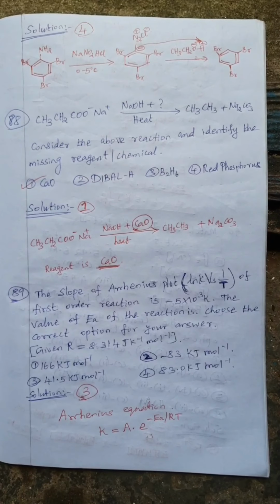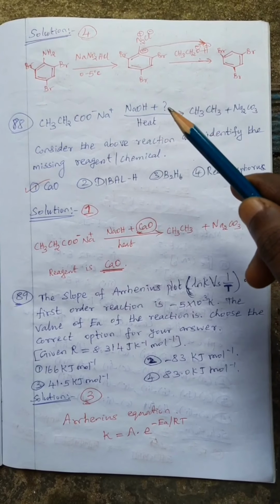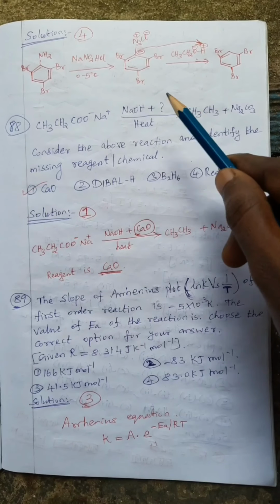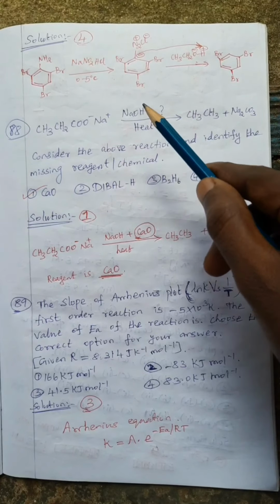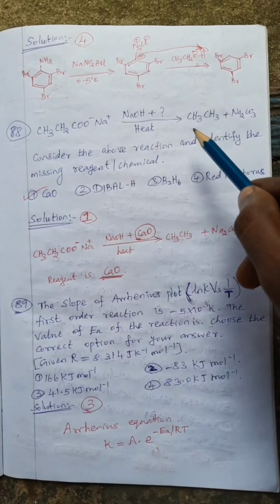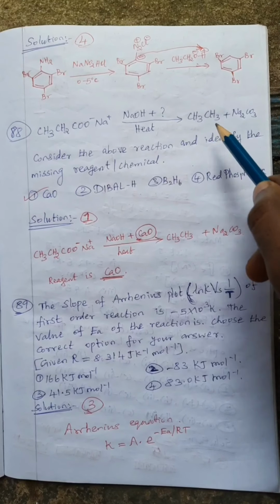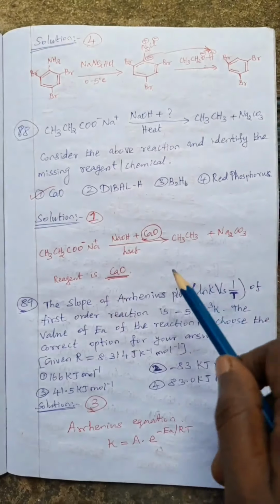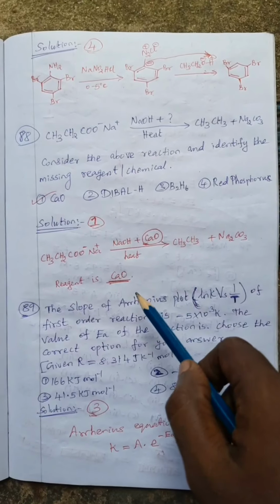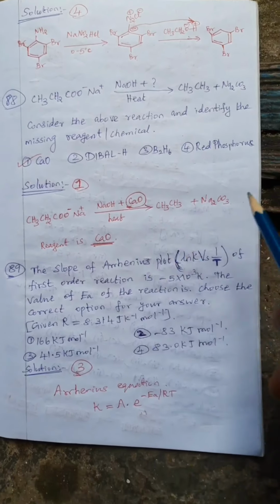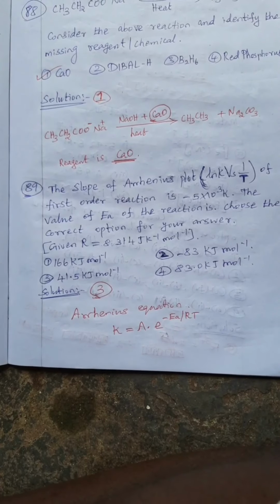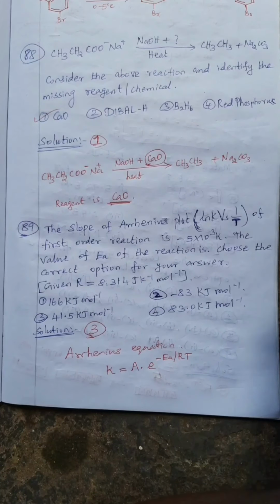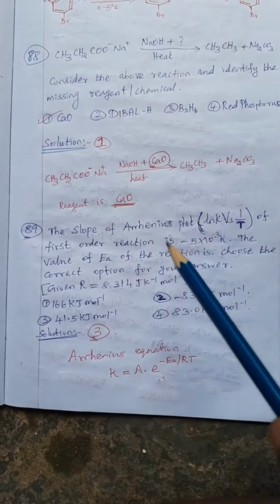Sodium propanoate in presence of sodium hydroxide plus... this reagent is being asked. Sodium hydroxide with calcium oxide is the combination called soda lime. In presence of heat, it leads to production of a hydrocarbon. So ethane and sodium carbonate are produced. So the corresponding reagent, calcium oxide, is the answer. So for 88, option 1, calcium oxide.